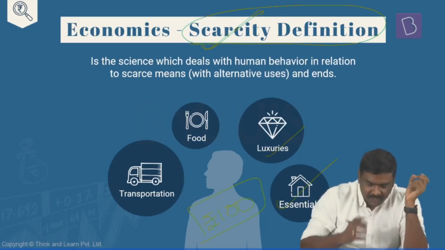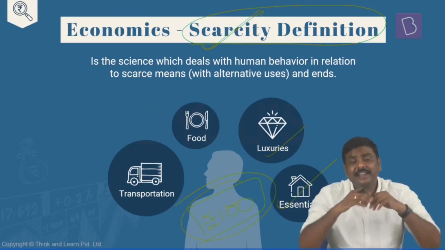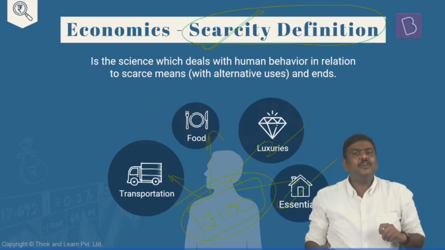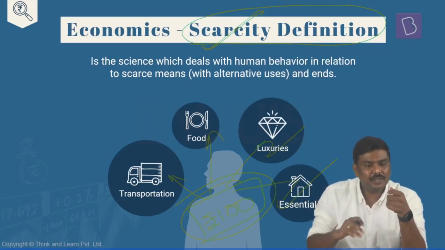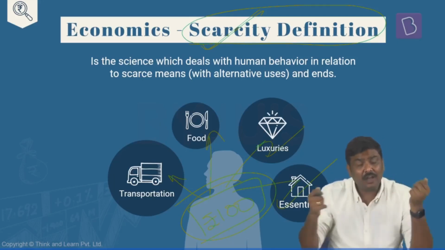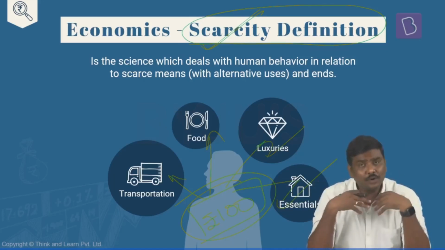But please understand, within his constraint, or the limited amount of resources that he has, is it possible for him to purchase everything? Is it possible for you to spend 100 rupees in purchasing luxuries, purchasing essentials, purchasing food, traveling? Do you think is it possible to do all of them within 100 rupees? No. But we want to do all of it.